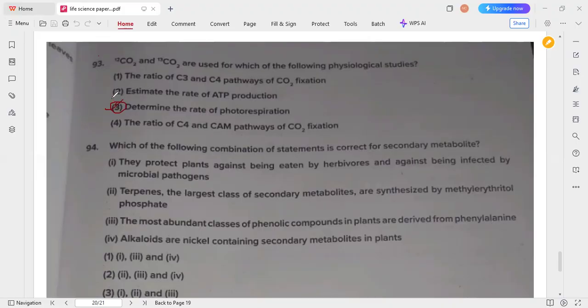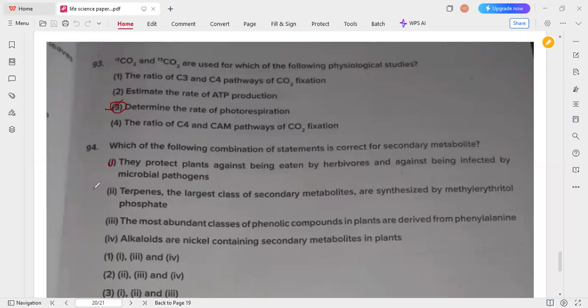Next one, that is 94. Which of the following combination of statements is correct for secondary metabolites? Secondary metabolites protect the plants against being eaten by herbivores and against being infected by microbial pathogens. This is correct. Terpenes, the largest class of secondary metabolites, are synthesized by the methylerythritol phosphate pathway.